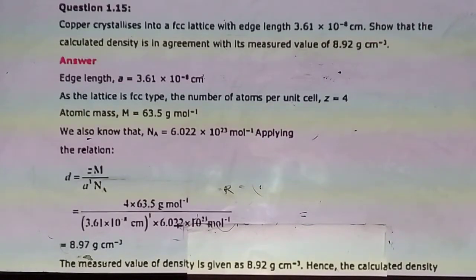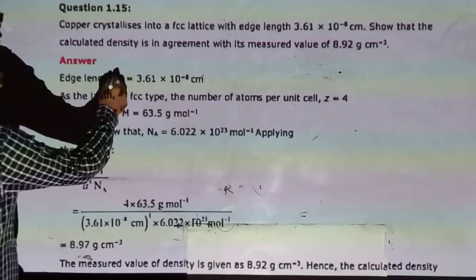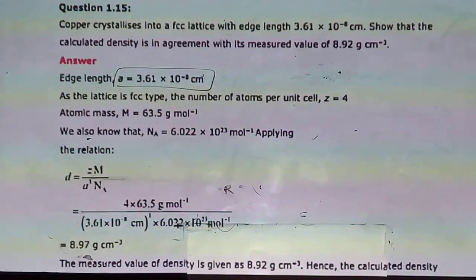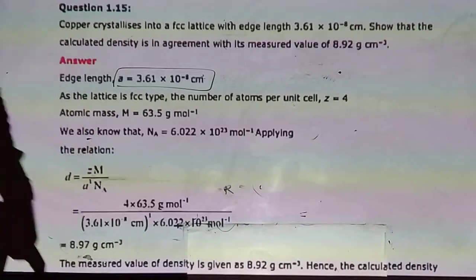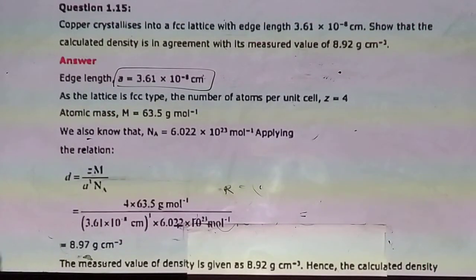Copper crystallizes into an FCC lattice with edge length 3.61 × 10^-8 centimeter. Clear? It is given in our question. Show that the calculated density is in agreement with the measured value of 8.92.